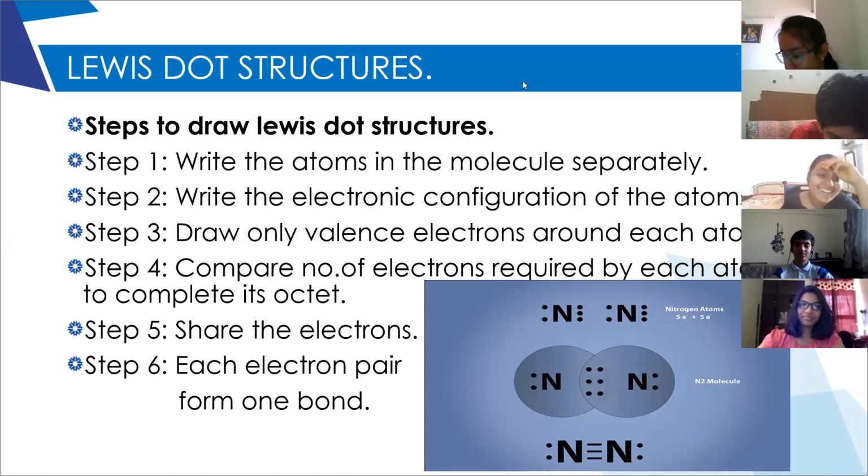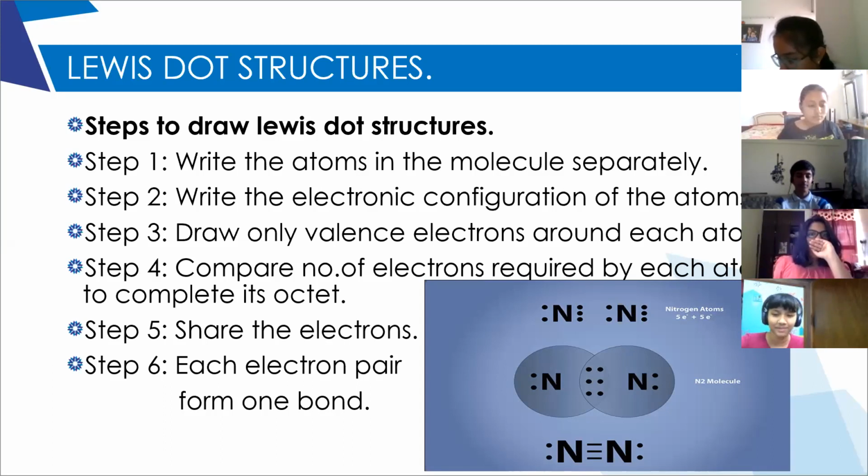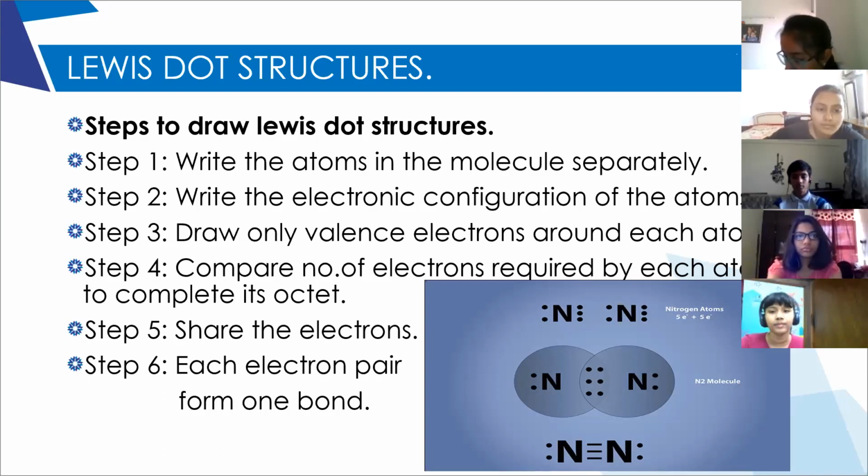So around hydrogen and around chlorine, did you draw the valence electrons as dots? Yes, ma'am. Right. Now, hydrogen requires 1 more electron to complete its duplet. Chlorine requires 1 electron. So hydrogen will take 1 of chlorine, chlorine will take 1 of hydrogen. Ma'am, so what's the answer for methane?